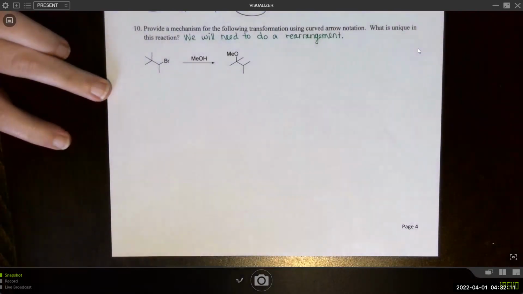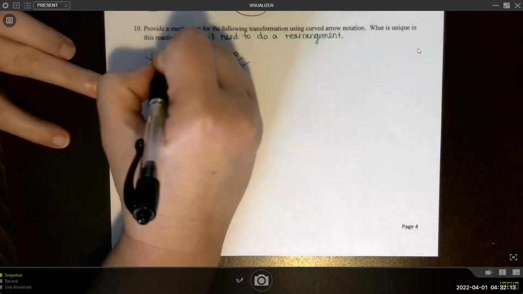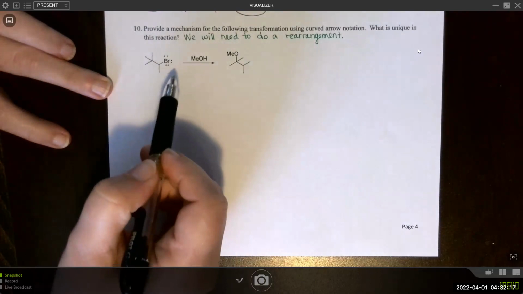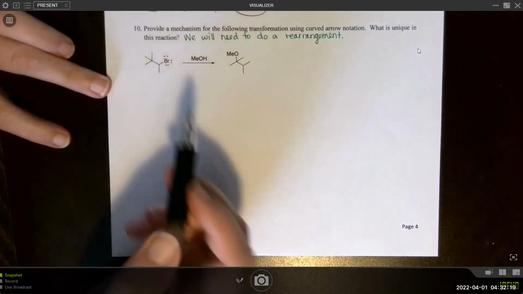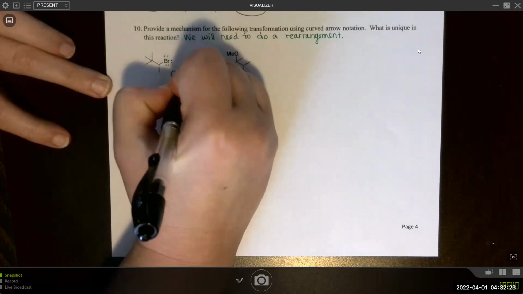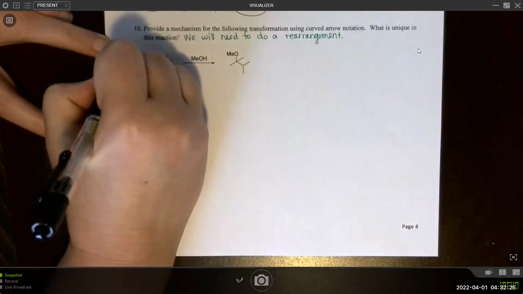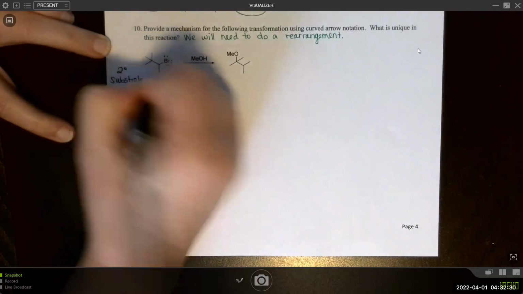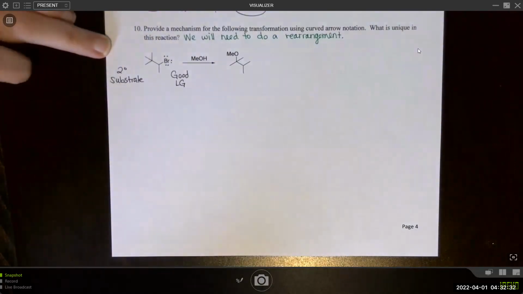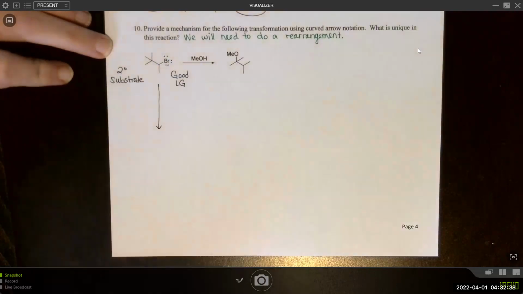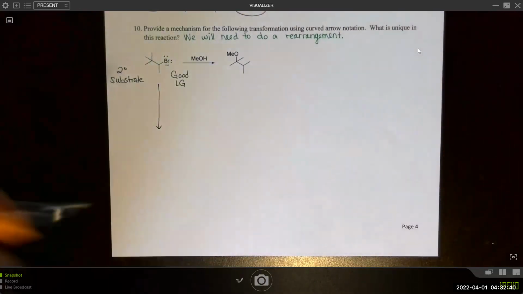Okay, so where should we start? Remember, we have to look at it and say, okay, what is the substrate? What is the leaving group? So bromide is a good leaving group. That's good. But this is a secondary substrate. That's not as good as tertiary. However, if we heat it, it can work in an SN1 reaction. And with a good leaving group, we can go ahead and show it leaving.